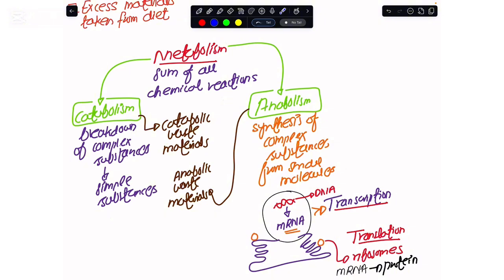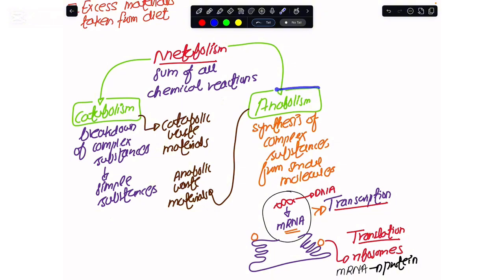When we talk about catabolism, from the word cat, you have to remember the word cut. Whenever I break down complex substances into simple substances, this is termed catabolism, and this catabolism produces waste materials in us, and these waste materials are the catabolic waste materials, we say.